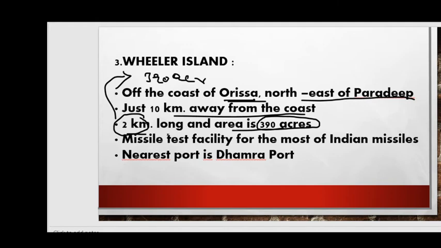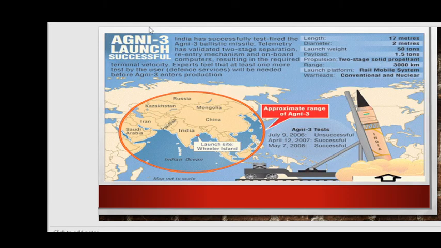Next, it is a missile test facility for most of the Indian missiles. The nearest port to Wheeler Island is Dhamra port. You can see the recent test took place near Wheeler Island, that is Agni 3, launched successfully. Right friends, so this is your Wheeler Island, you can see here.